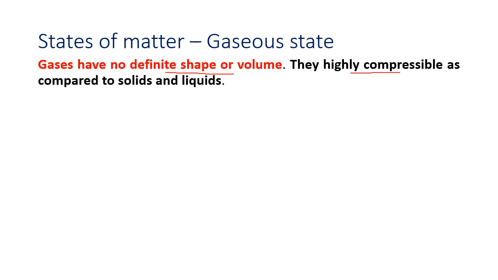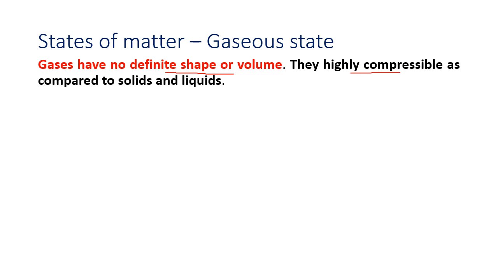That is why when LPG is compressed in the LPG cylinder, the cylinder is made up of iron to withstand the pressure inside. And that compressed gas will work for almost 1.5 months or 2 months. In the gaseous state, the particles move about randomly at high speed. Due to this random movement, the particles hit each other and also the walls of the container and exert pressure.